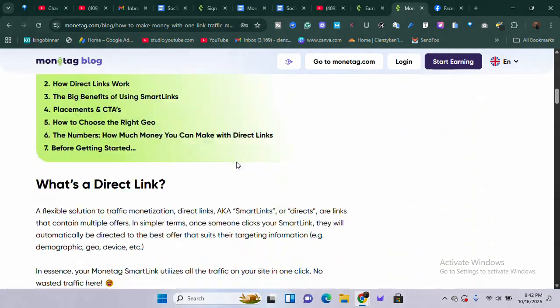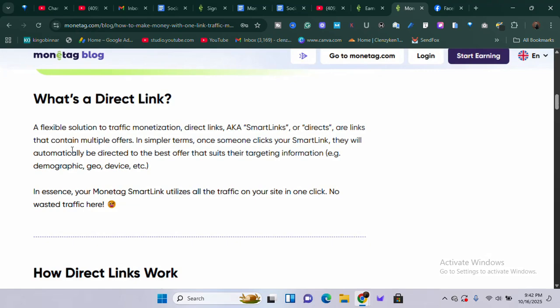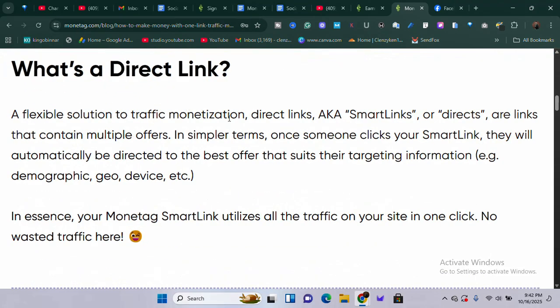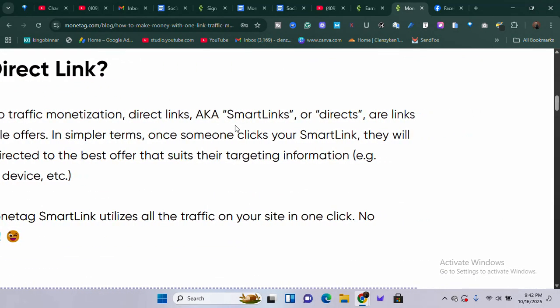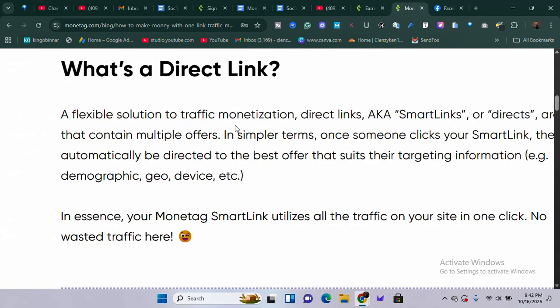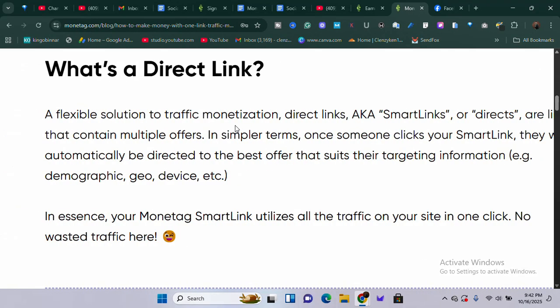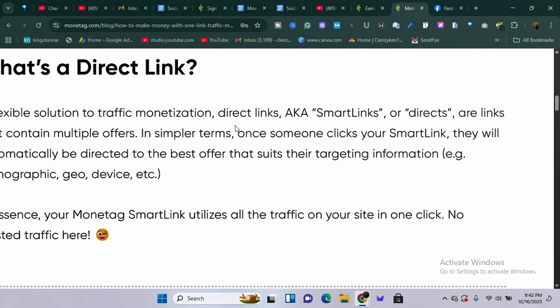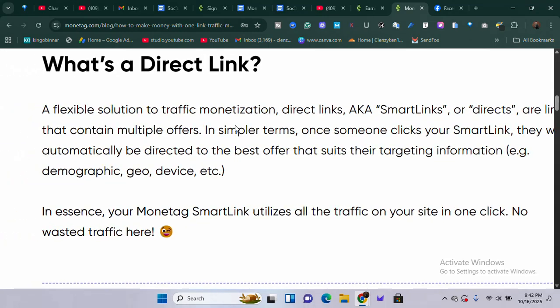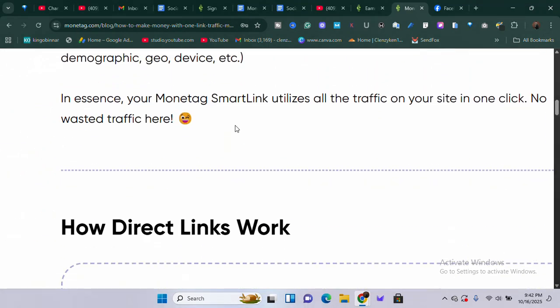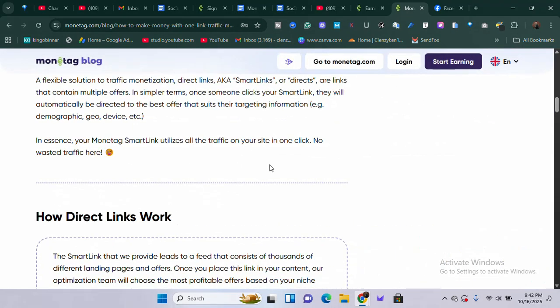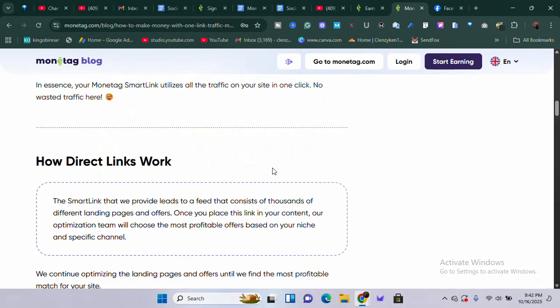So before we go straight in, let me tell you what a direct link is. A direct link is a flexible solution to traffic monetization, as you can see on the screen here. Direct links, aka smart links, are links that contain multiple offers. That means when you put these links on your social traffic or your landing page, people that click on it will be taken straight to offers that are most relevant to what they are searching for. So you understand? That means you're going to be getting a good conversion rate. You're going to get even more money for showing those links and those kinds of ads.